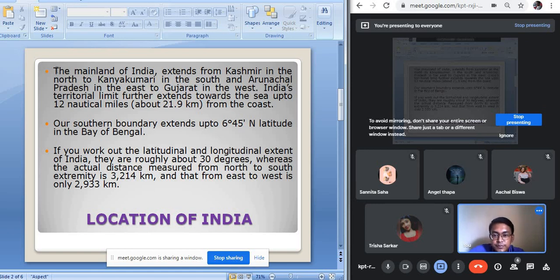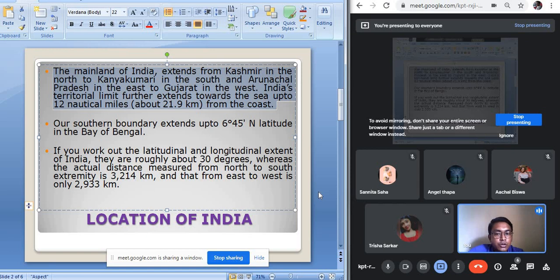So the mainland of India extends from Kashmir in the north to Kanyakumari in the south, and Arunachal Pradesh in the east to Gujarat in the west. India's territorial limit further extends towards the sea up to 12 nautical miles, that is about 21.9 km from the coast.